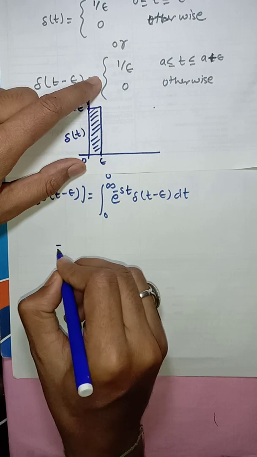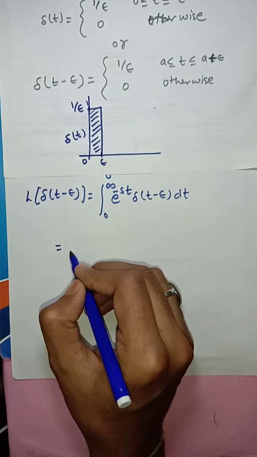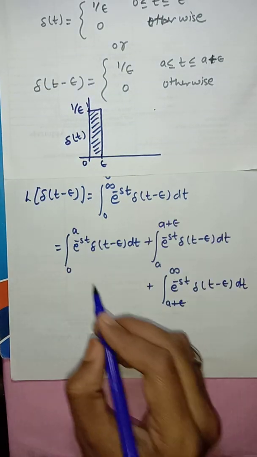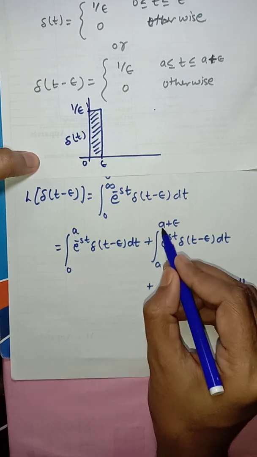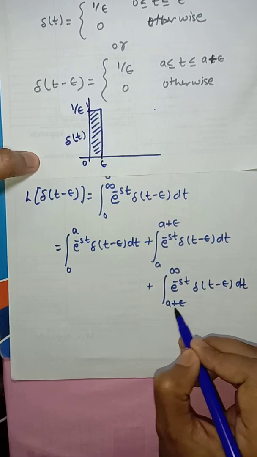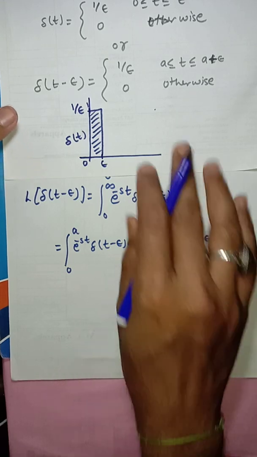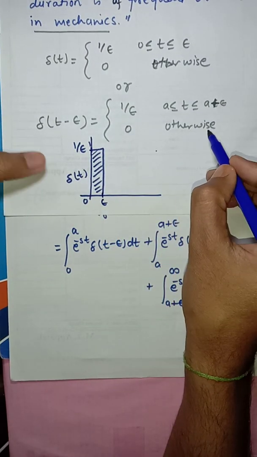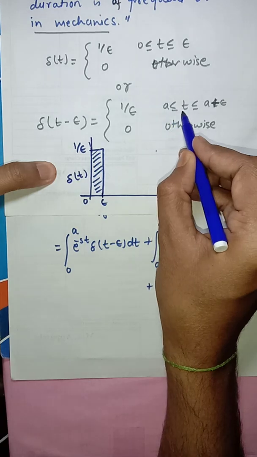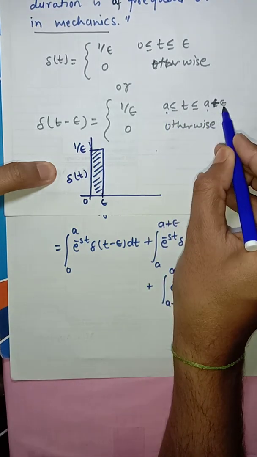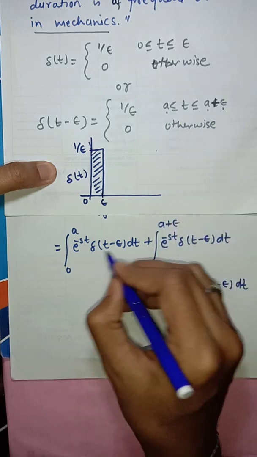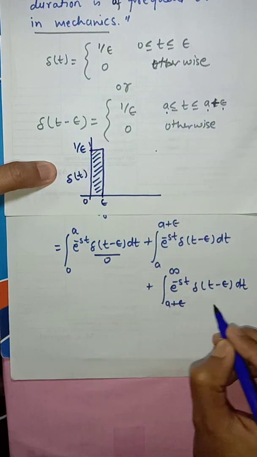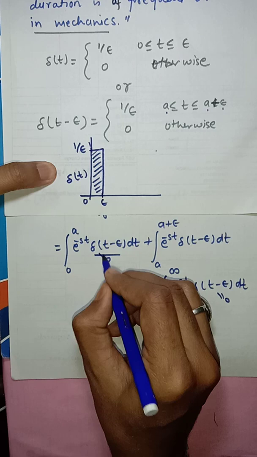By the property of definite integral, we can write this integral from 0 to a, plus a to a plus epsilon, plus a plus epsilon to infinity. By the definition of the Dirac delta function, the first and the last integrals are 0.